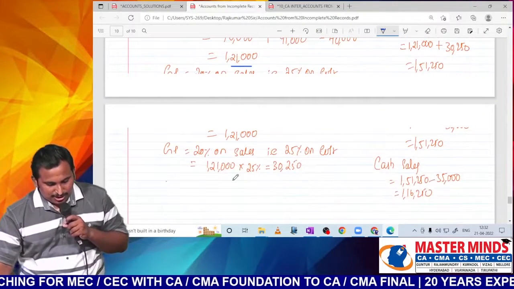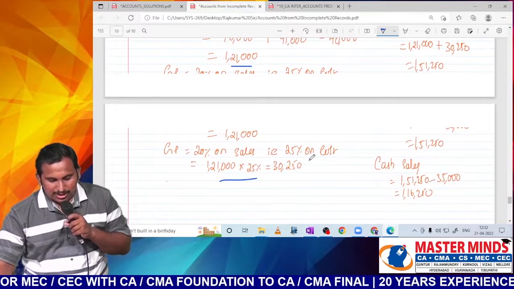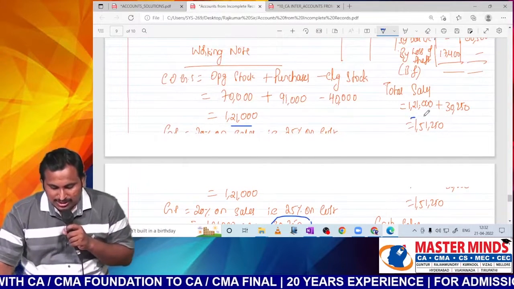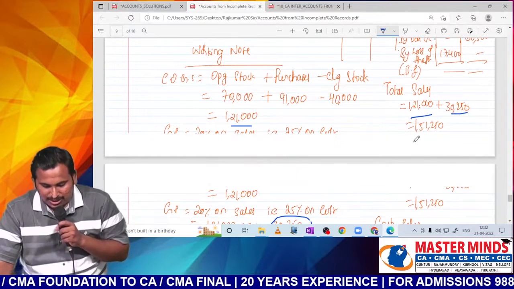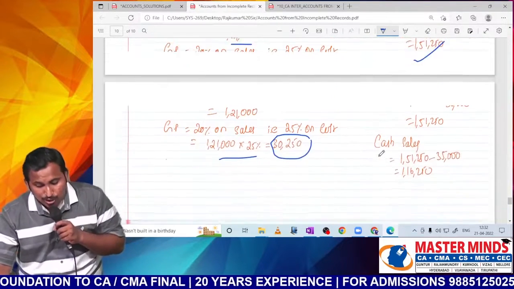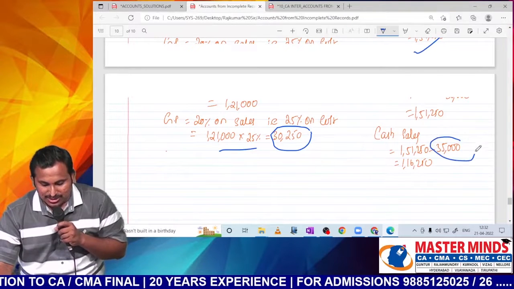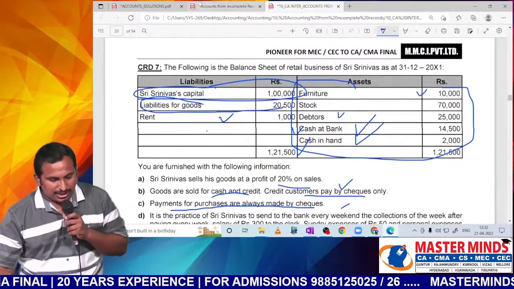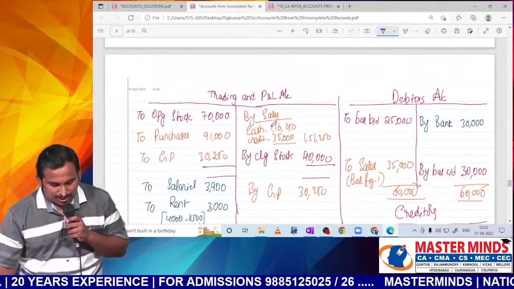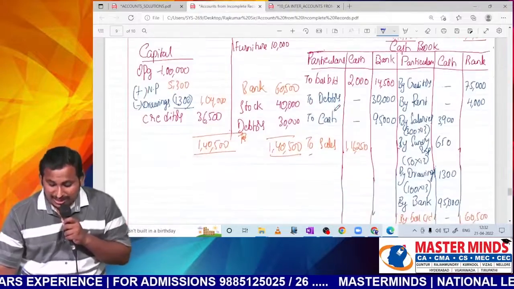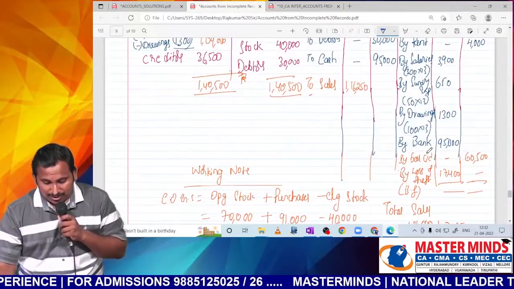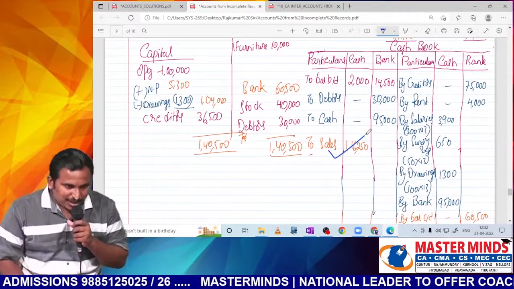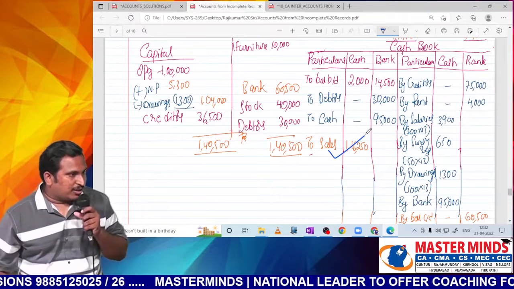So it is 25%, 1/4, sir. If you apply, GP will be 30,250. Sir, are you getting the point? So total sales will be COGS plus GP, 1,51,250, out of which we already know credit sales. Reduce credit sales, you will get cash sales, 1,16,250. So that we will apply in our solution, sir. We will record cash sales here and also in the cash book. Now you can observe that only after recording this cash sales is it eligible for balancing, because all the things are recorded. Sir, is that clear?